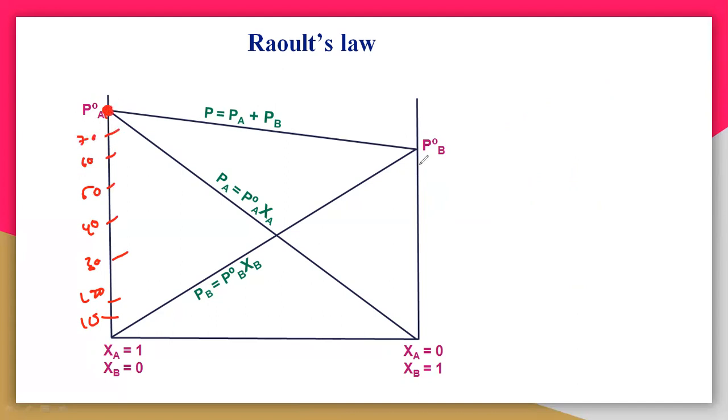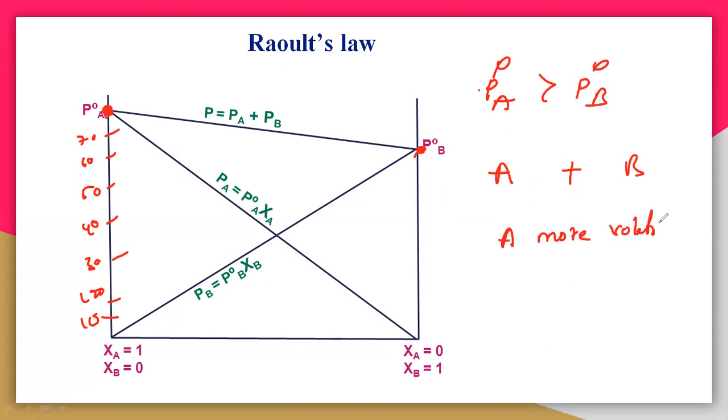You can see here that P naught A is greater than P naught B. That indicates that there are two solutions, one is A and one is B, and A is more volatile than B. If P naught A is greater than P naught B, that indicates that A is producing more vapors compared with B. So A producing more vapors means A is more volatile compared with B.